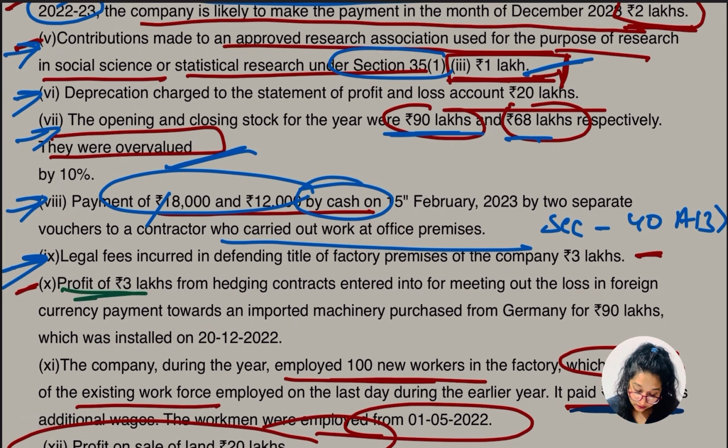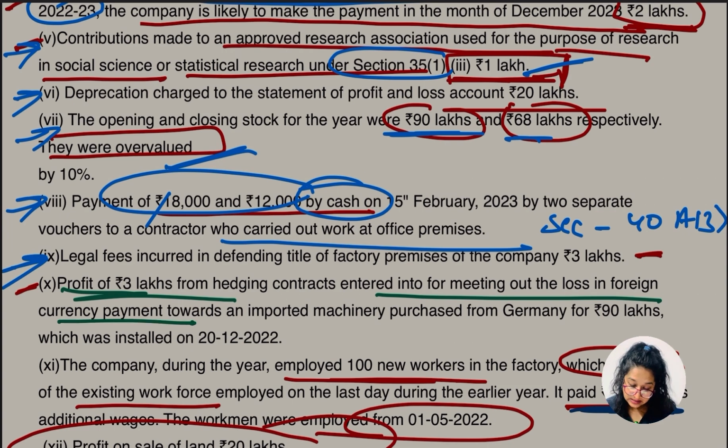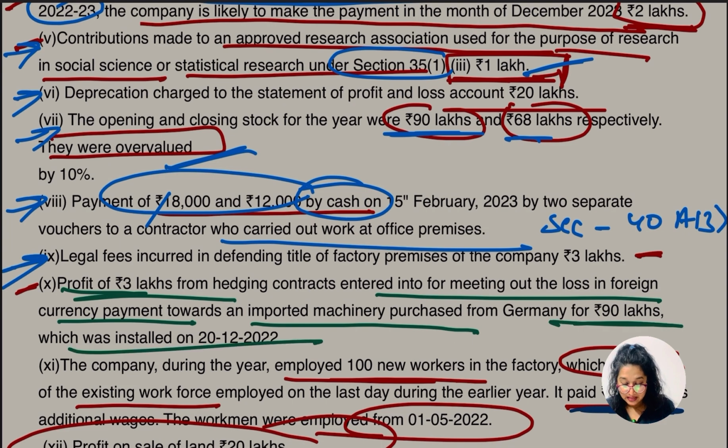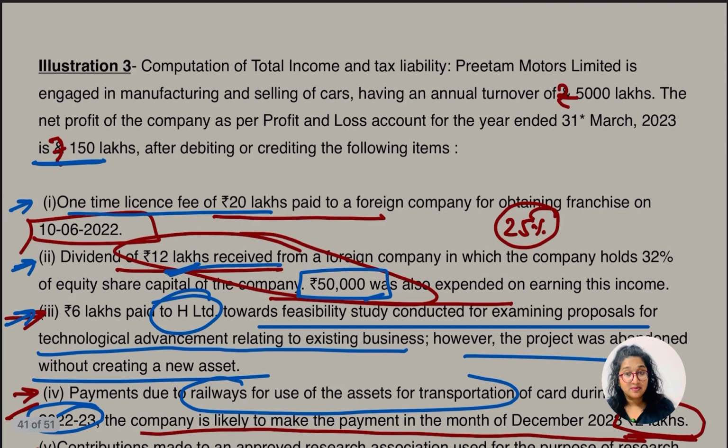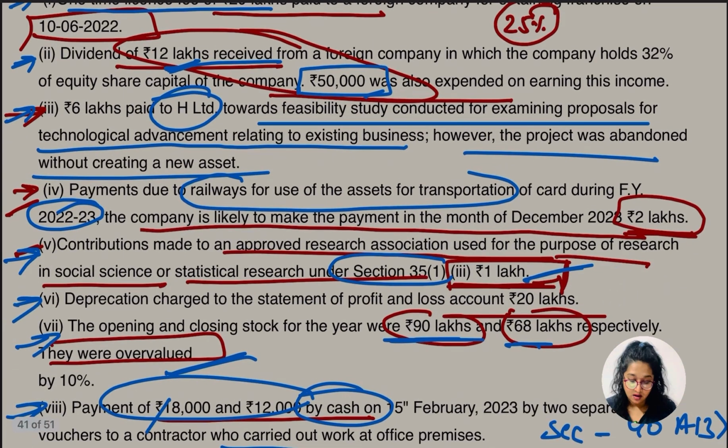Yes, the profit of 3 lakh from the hedging contract, entered into for meeting out the loss in the foreign currency payment toward the import of machinery which is purchased for 90 lakh. Okay, so I know there is a depreciation which is to be reduced, right? And in the question we have been given this 22 lakh which is to be reduced. This is the depreciation as per income tax, which is to be reduced for computing the business income. We know this. Okay, so from this 22 lakh we have to reduce something, and what is that?